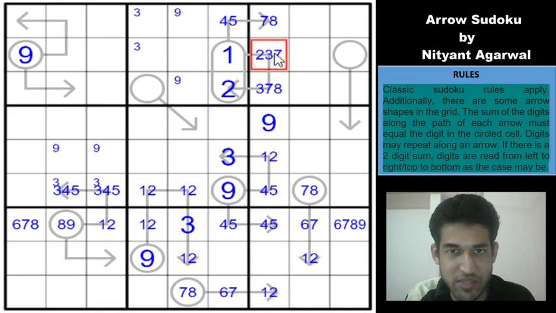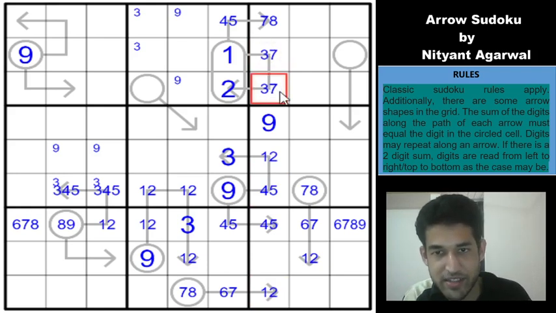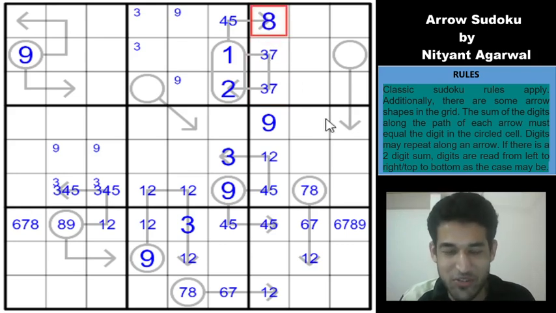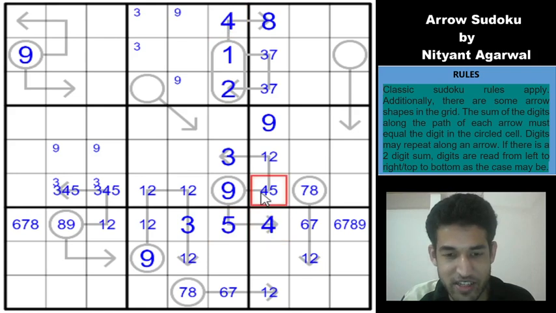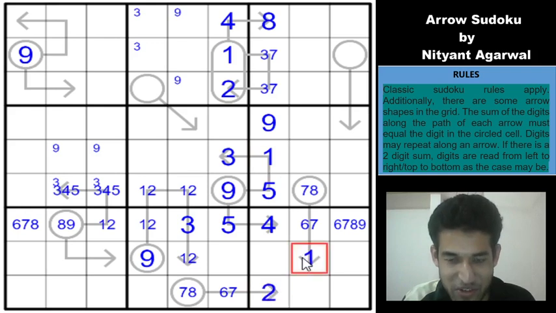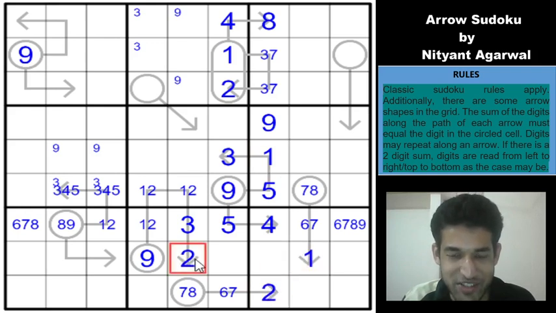So which means that 2 is removed from here. So because 2 is removed from here, this cannot be 8. So this is a 3 7 pair, which gives an 8 here. Wow, just wow, guys, superb, really fun to solve. So which means this would be 4, which means this is 5, this is 4, this is 5, and for this 9 total you get a 1 here, that gives a 2 here, that gives a 1 here, that gives 2 here. The Sudoku is on fire now. That gives a 1 here, a 2 here, a 1 here, this one gives a 2 here.